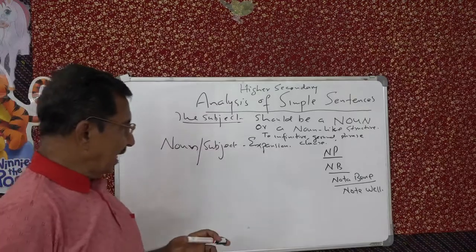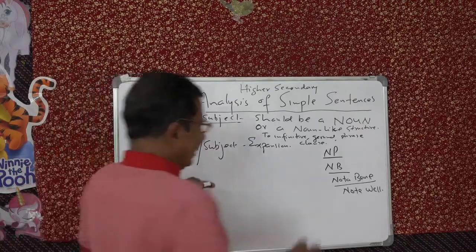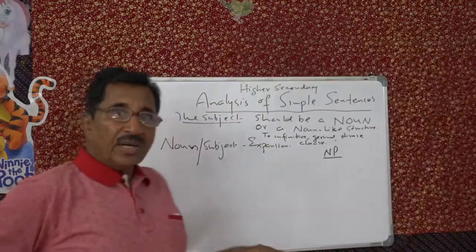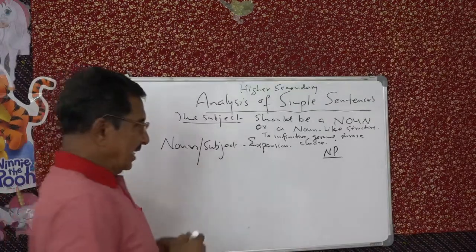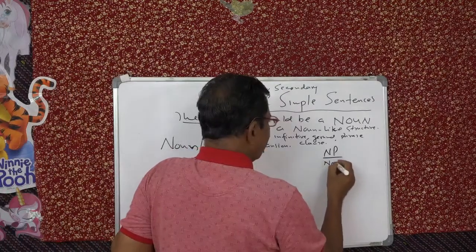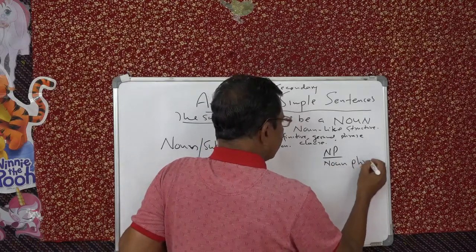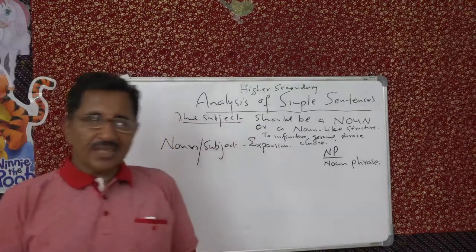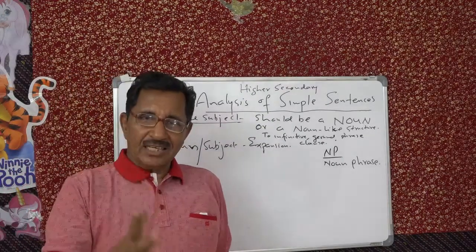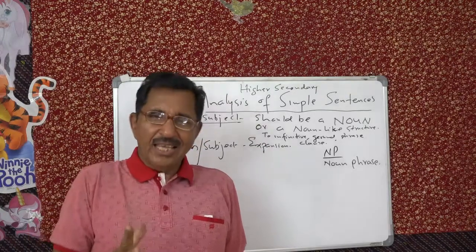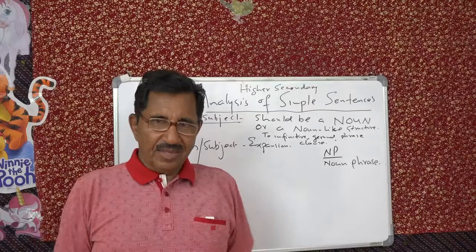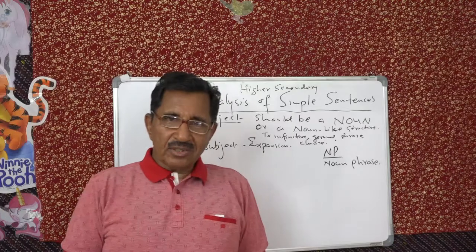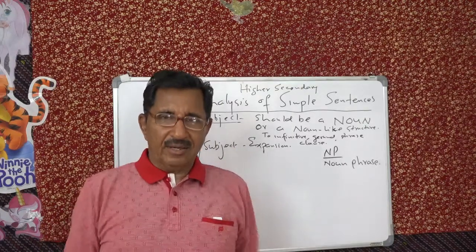But this is another note. NP means noun phrase. Full form is noun phrase. So now we can say the subject of a sentence has to be a noun phrase. Even a single word we call a noun phrase. You know why? Because it has got the potential to be expanded.